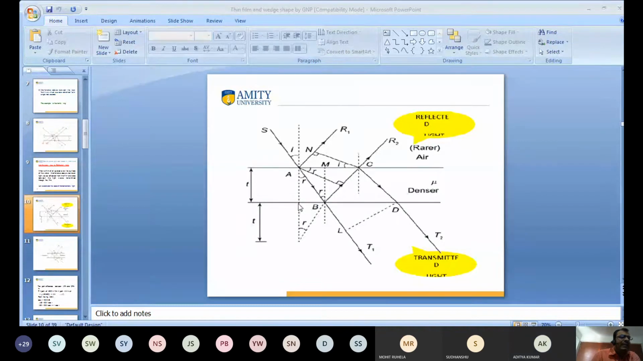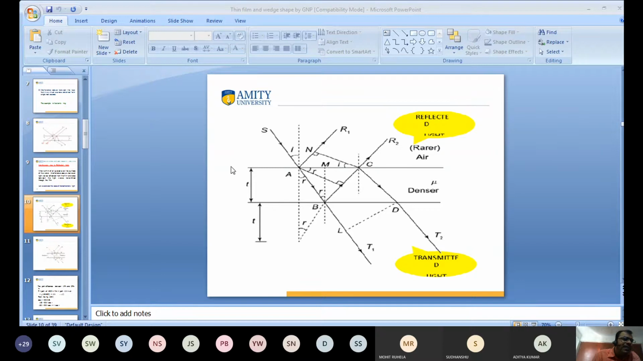Okay, very good. So what I did yesterday, in the previous lecture, the ray of light passes from AR1, and the ray of light passes from CR2. We have calculated the path difference. So how can I calculate the path difference? We drew the perpendicular here. This is point N.